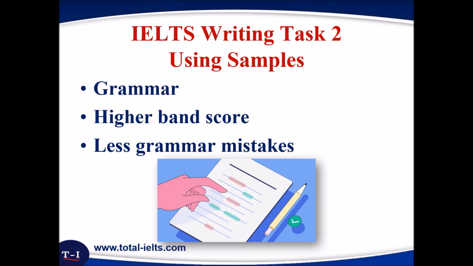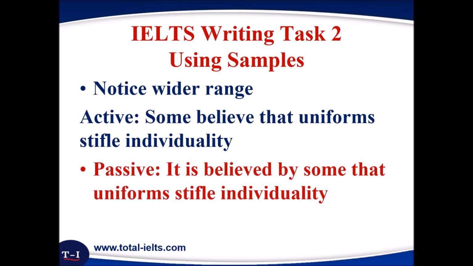And when it comes to grammar, obviously higher band score sample essays will have fewer grammar mistakes. But please remember that you can still achieve a band 7 in grammar and still make some grammar mistakes. What high-level samples have is a wider range of grammar. For example, a simple example here, change active to passive. Active, some believe that uniforms stifle individuality. Change it to passive, it is believed by some that uniforms stifle individuality. This is a wider range of grammar and will achieve a higher band score.